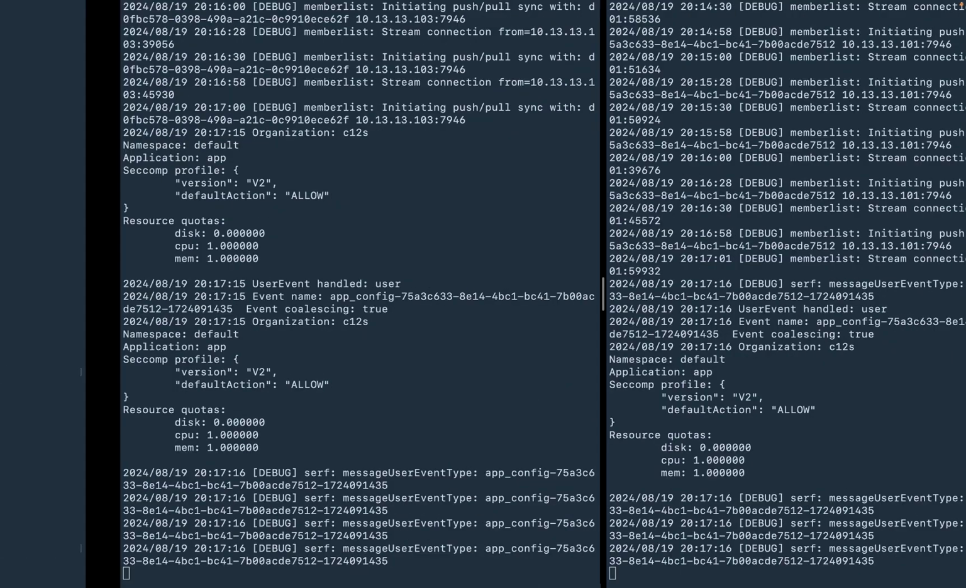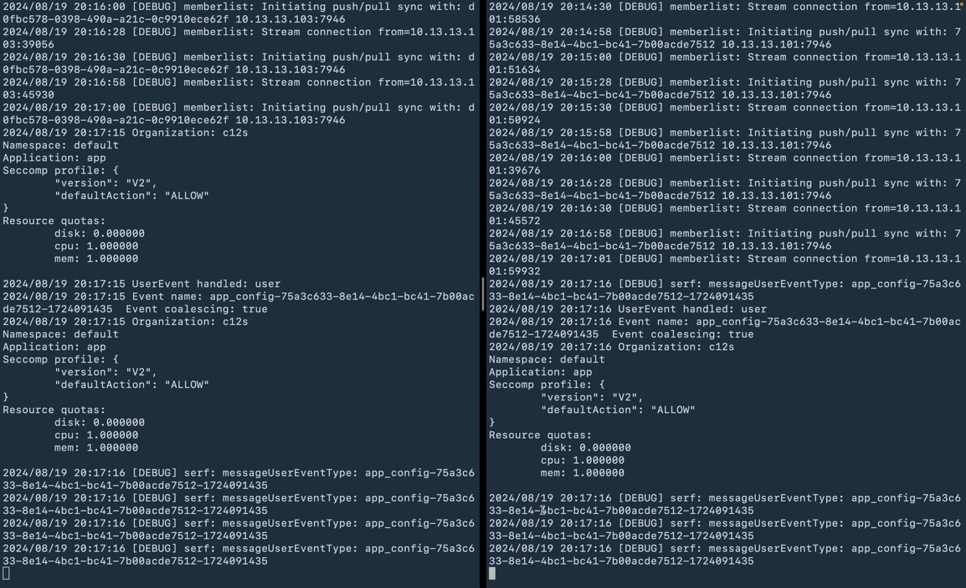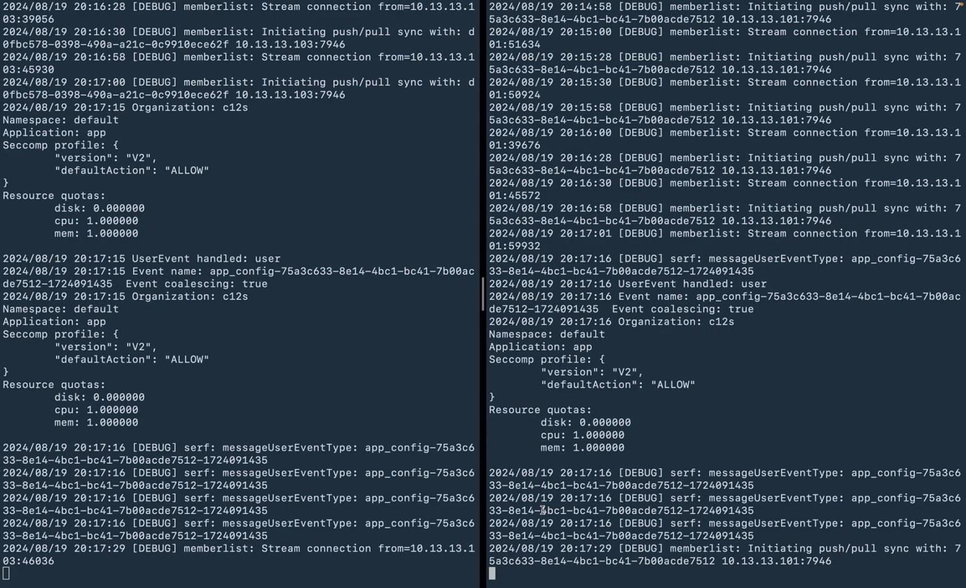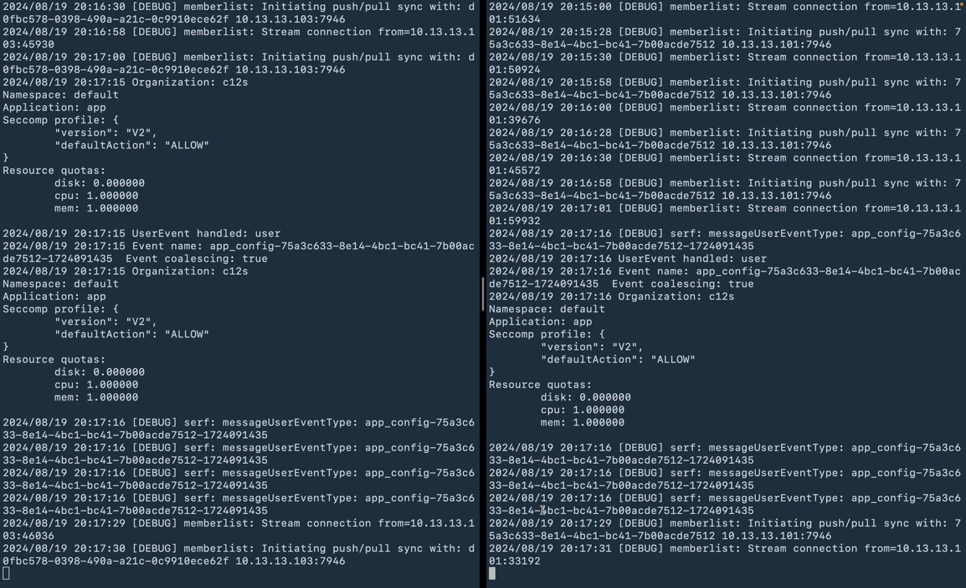And as we can see, the application is created, and in these 2 terminals that represent our virtual machines, we can see that the nodes receive the application and their quotas, seccomp profiles, and all the other information that is needed for this application to run inside this node.